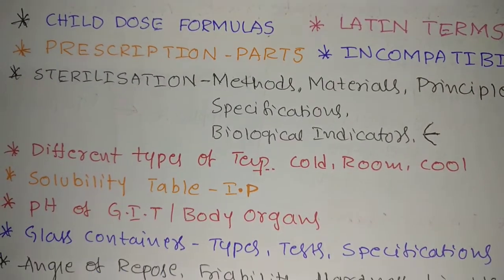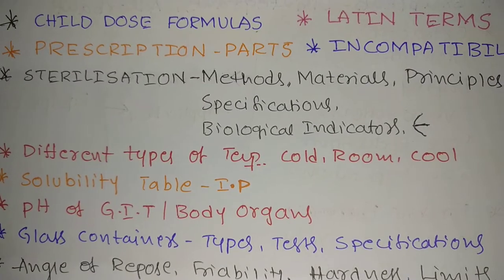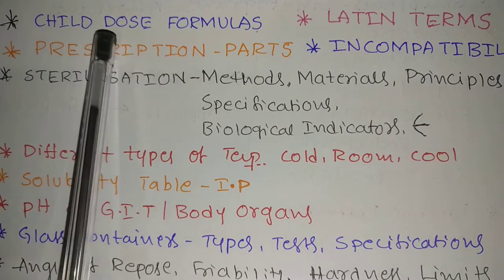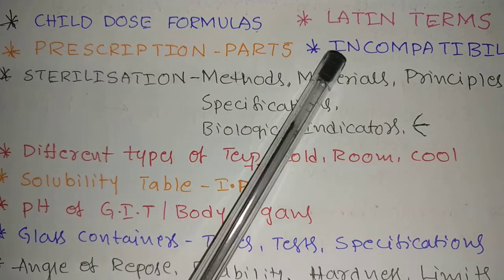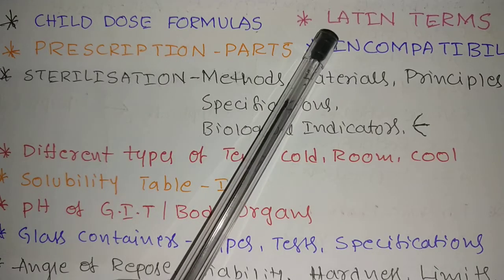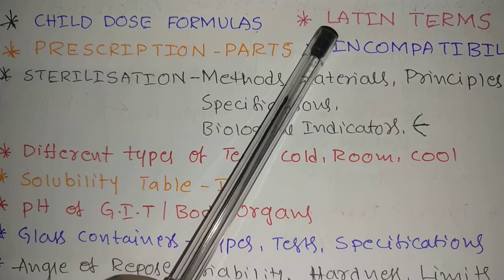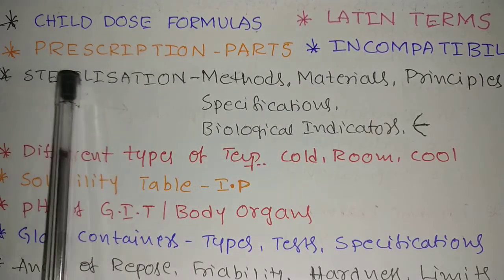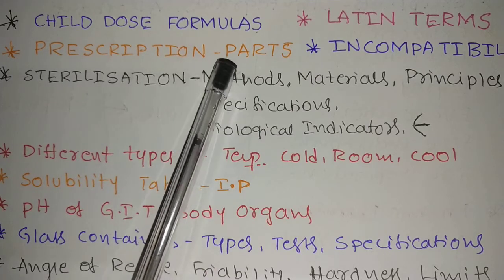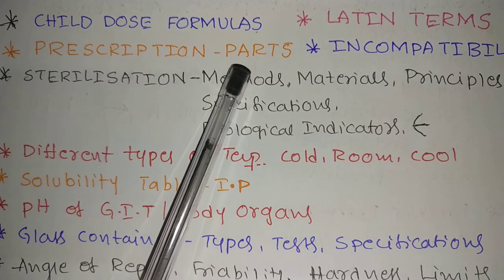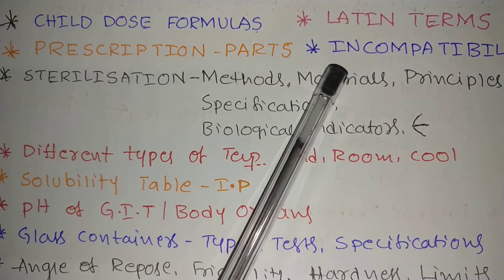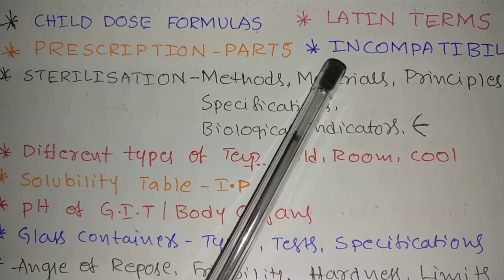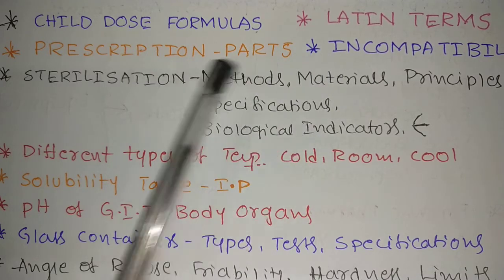Okay. First is child dose formulas. It is compulsory and very simple also, like Young's formula, Dilling's formula, like that. Latin terms. There are a number of Latin terms, nearly 100 or 150, but compulsory 3 to 4 marks are guaranteed from this area. Prescription parts like superscription, inscription, subscription, like that. And incompatibilities, examples they will ask. That is important. Physical, chemical, therapeutic incompatibility.